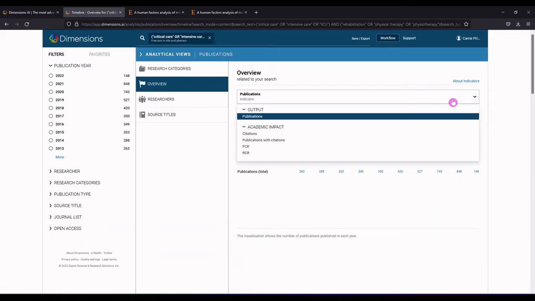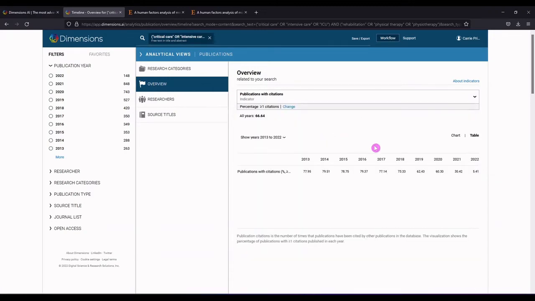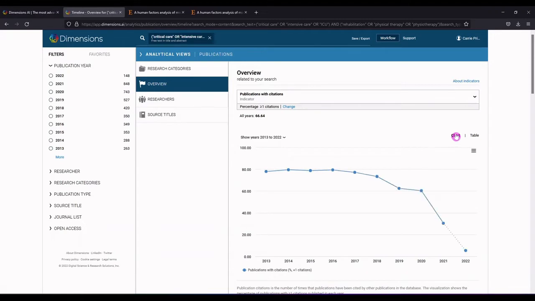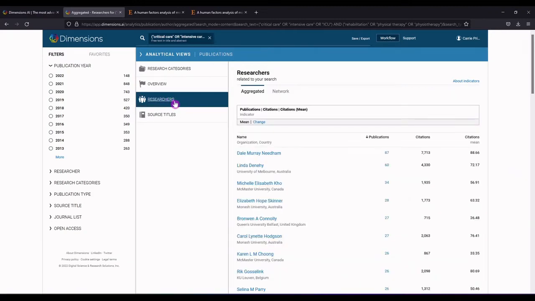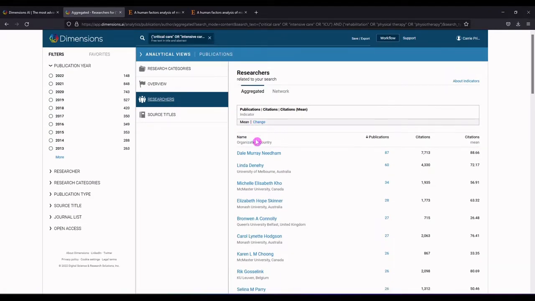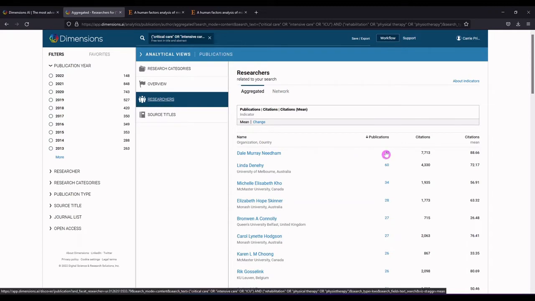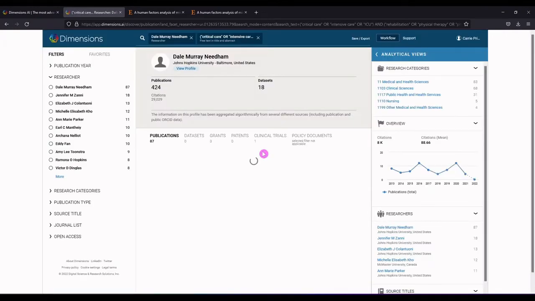If we go up here to the top, we have some other views we might try. So publications with citations, maybe a chart. There are other metrics here that you can experiment with. Let's go to researchers. Now this is my favorite thing to show you. So we have a list of researchers here. Again, you can change from median to mean. You see the researchers, their publications that are appearing in this set of search results, the number of citations on those articles, and the mean citation. You can click on any one of these people to see more about them.